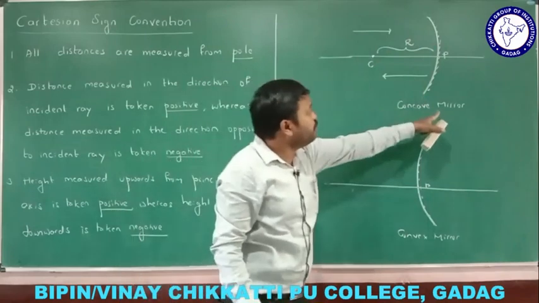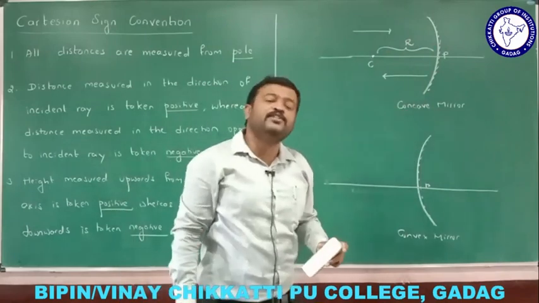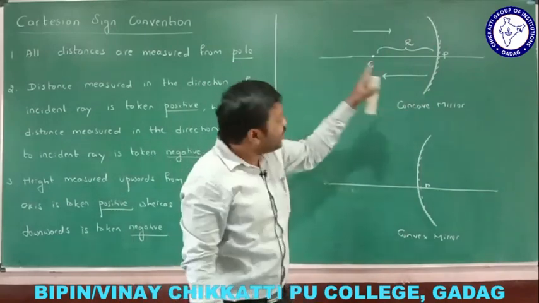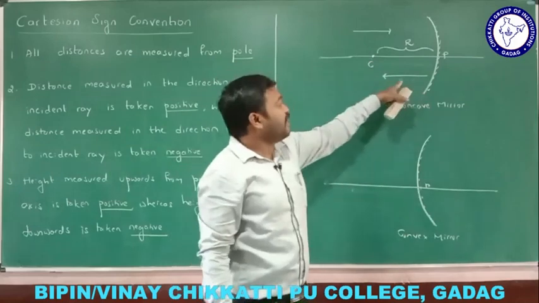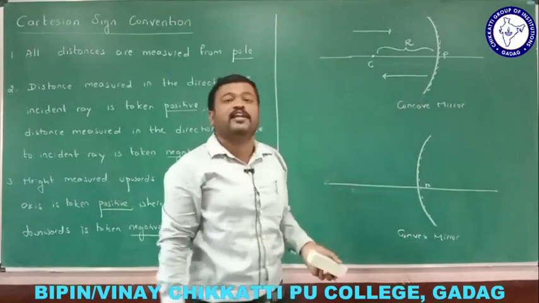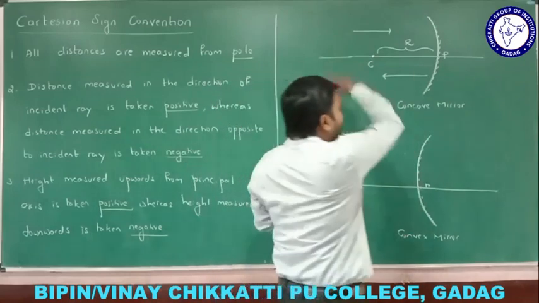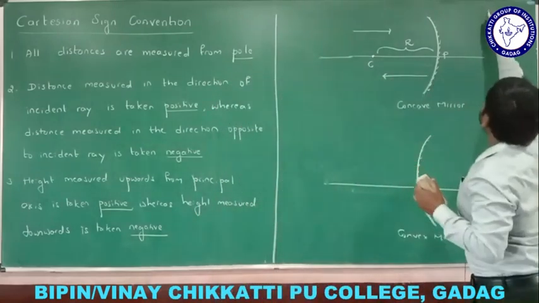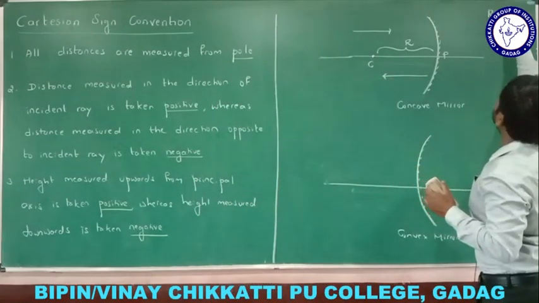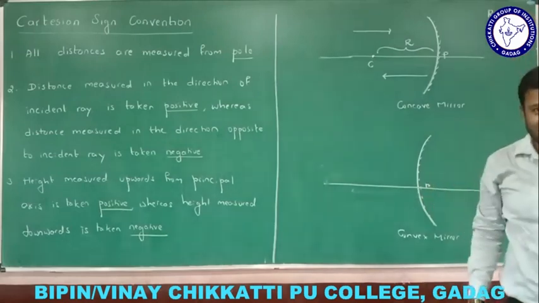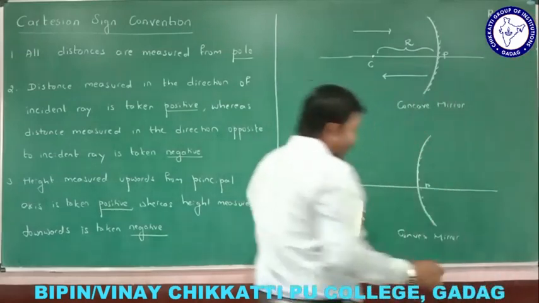In a concave mirror, what is the radius of curvature? Is it positive or negative? It is negative. Why? Because the direction is opposite to the direction of the incident ray. So in a concave mirror, the radius of curvature is negative.